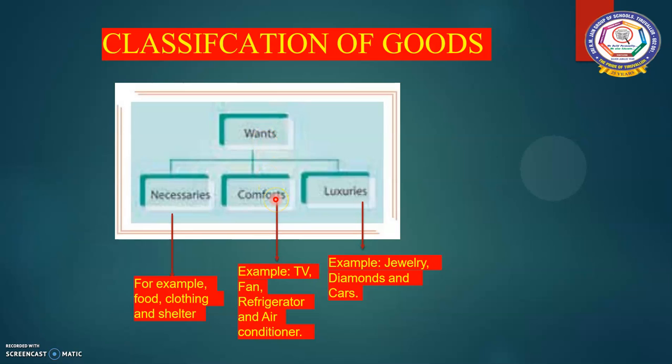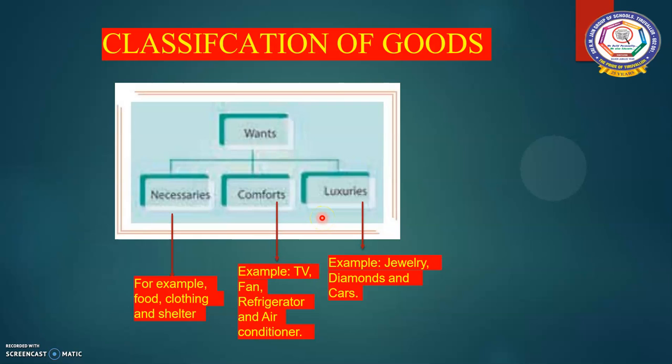Next one, comforts. Goods which are not more important. Without them also we can lead our life. But to make our life easy, convenient, and comfortable, for example, if we take TV, fan, refrigerator, and air conditioner, all these goods we will be using for our convenience and comfort.